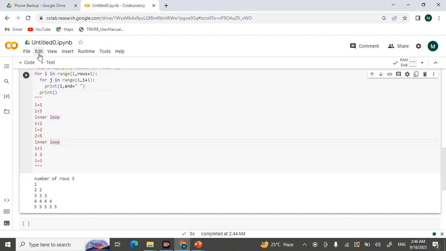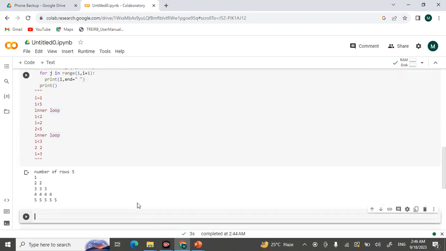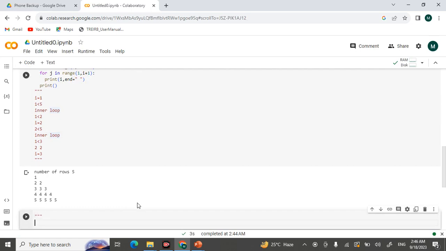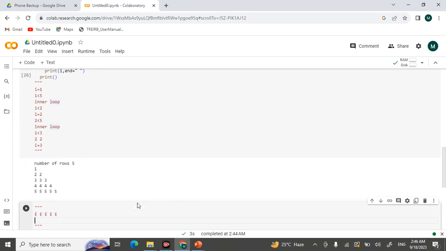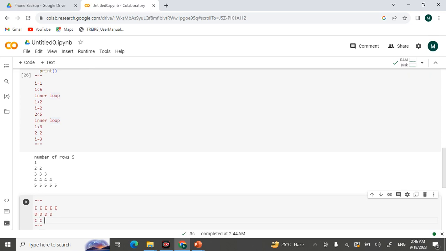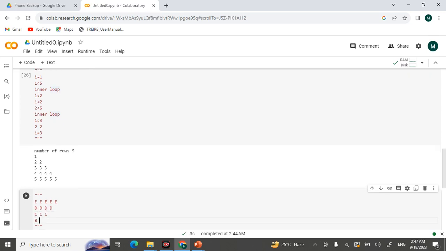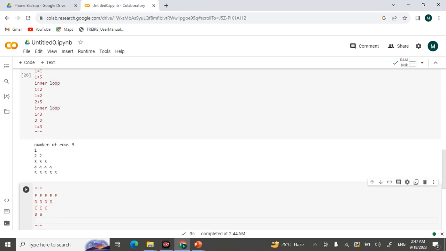Let me go with one more example on this pattern here. I want to print the pattern like this. I'm just printing it here. I want to print this pattern: C, C, C, B, B, A.